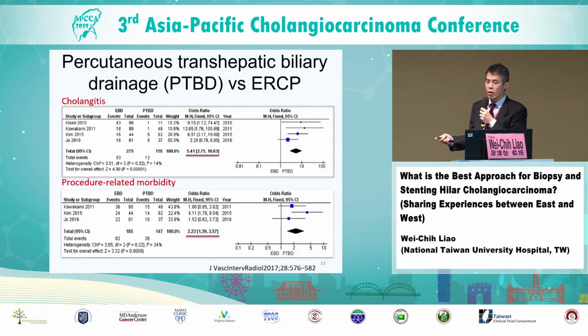Also, if we decide to perform preoperative drainage, which is the better route, percutaneous drainage or ERCP-based endoscopic drainage? This is a meta-analysis of 4 retrospective studies, and it showed that endoscopic drainage had a higher risk of cholangitis after the procedure, and procedure-related morbidity was higher.